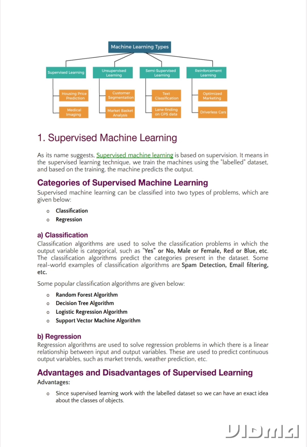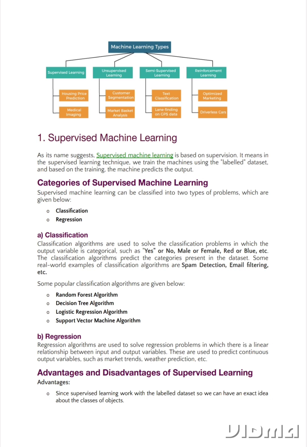A. Classification. Classification algorithms are used to solve the classification problems in which the output variable is categorical, such as yes or no, male or female, red or blue, etc. The classification algorithms predict the categories present in the dataset. Some real-world examples of classification algorithms are spam detection, email filtering, etc. Some popular classification algorithms are given below. Random forest algorithm. Decision tree algorithm. Logistic regression algorithm. Support vector machine algorithm.